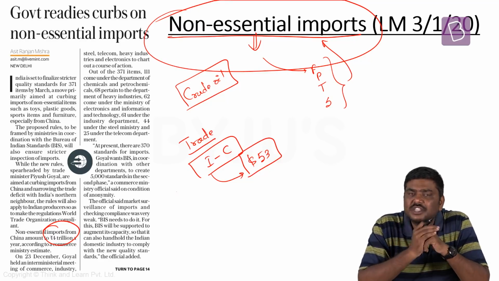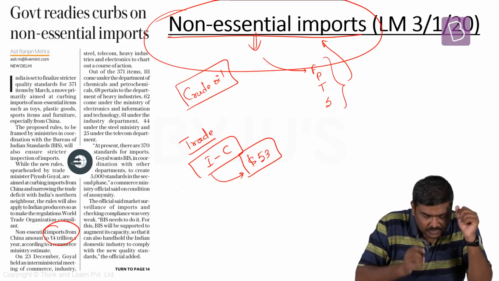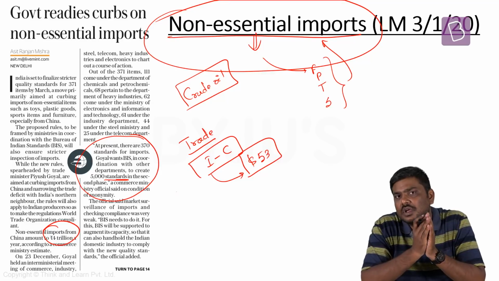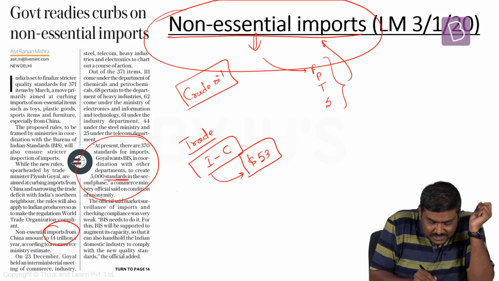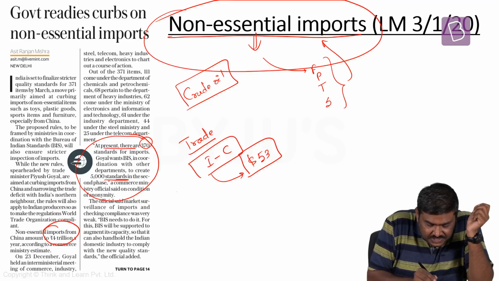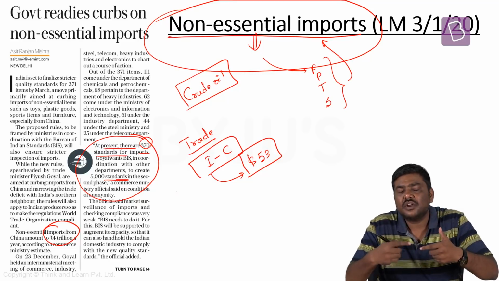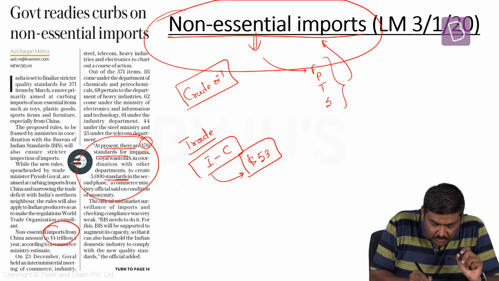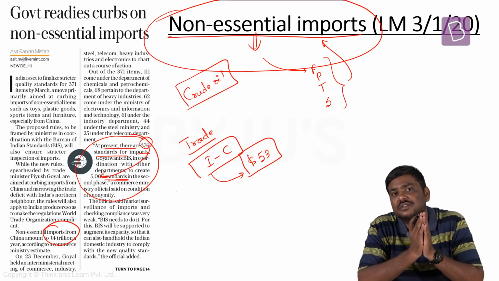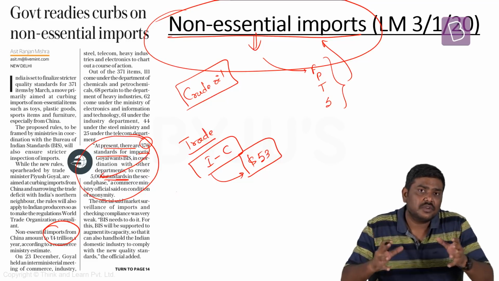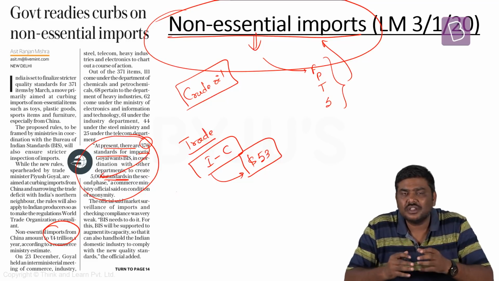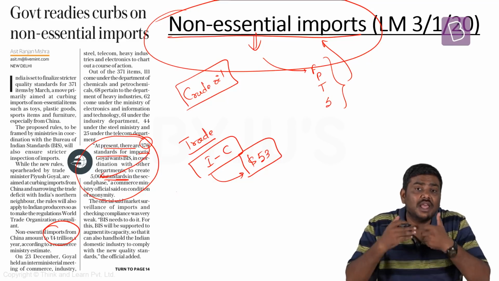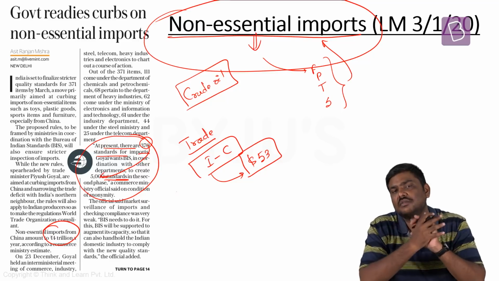Apart from this, one more point mentioned in this article is that the Government of India is trying to introduce the concept of standards in case of imports. As of the present situation, there are around 370 standards for imports which are designed by the Government of India. The government wants to increase this number from 370 to 5,000 standards. With this increase in standards, we are not only going to restrict the flow of imports into India, we are also going to promote domestic production, which will help us export more and more into the international market.